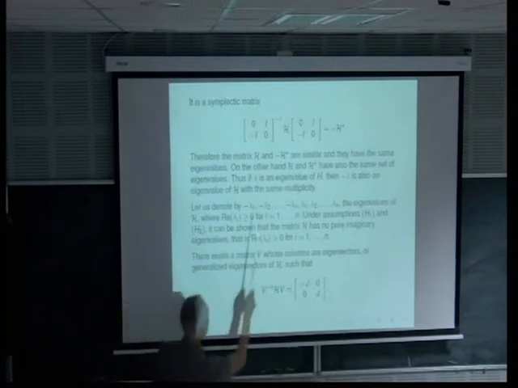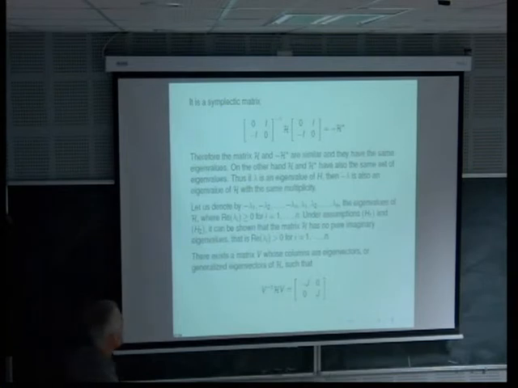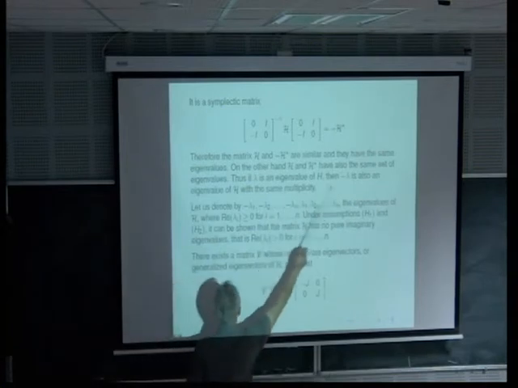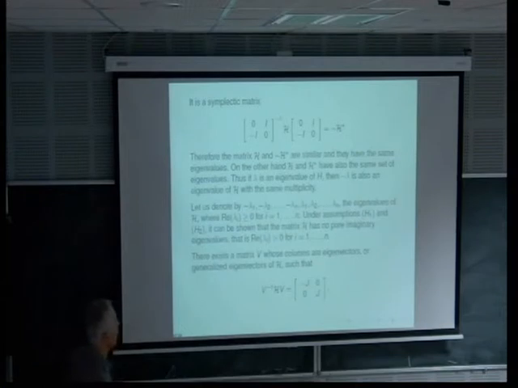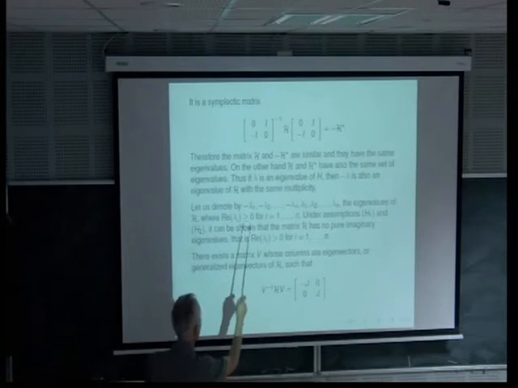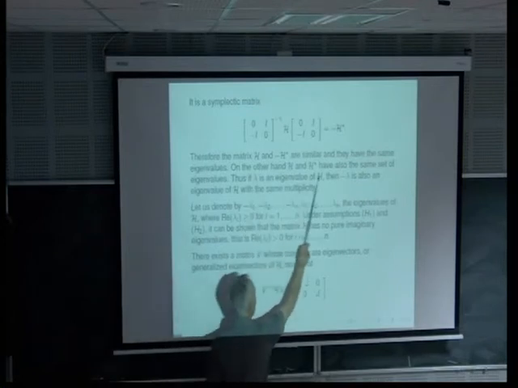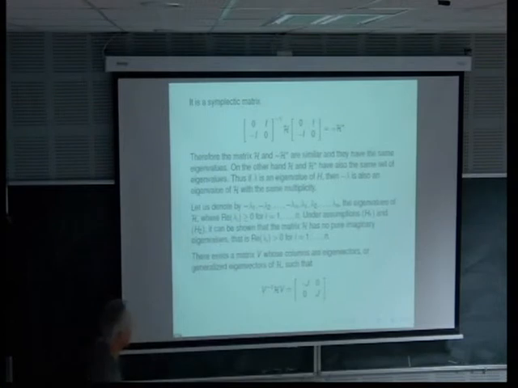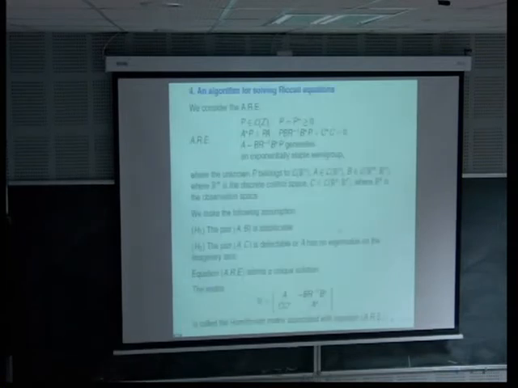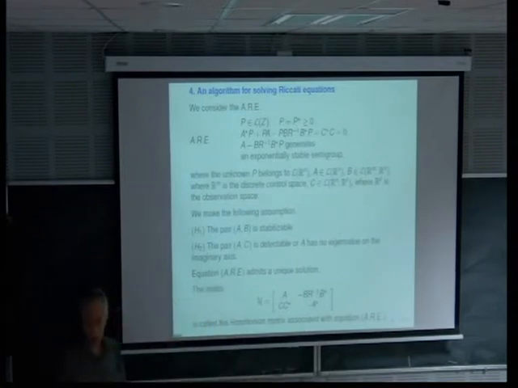It means that it is similar to minus A star. So A and minus A star have the same eigenvalues, and exploiting that, we can show that lambda is an eigenvalue of H if and only if minus lambda is also an eigenvalue of H with the same multiplicity. So the idea for solving the Riccati equation is to solve an eigenvalue problem for the Hamiltonian system.